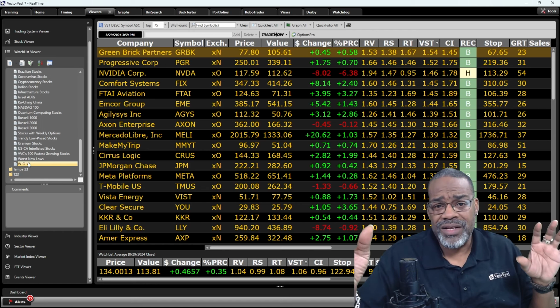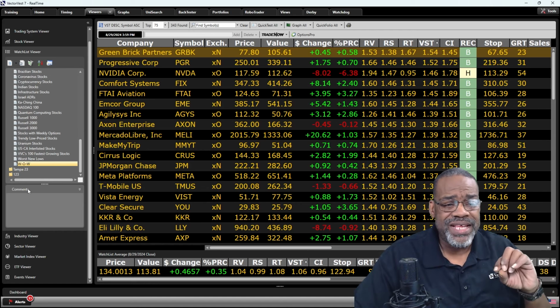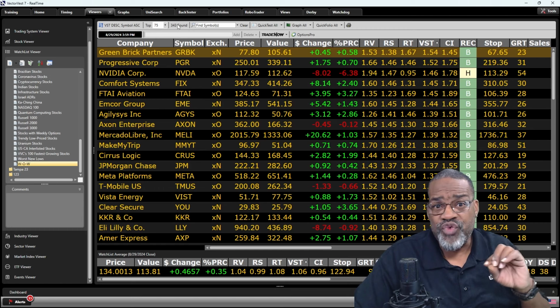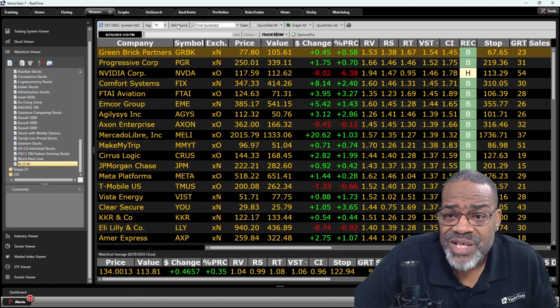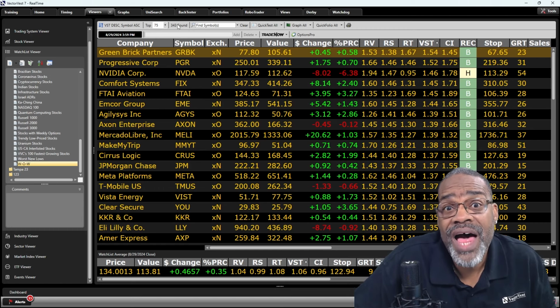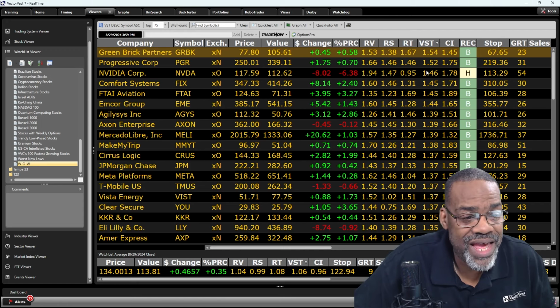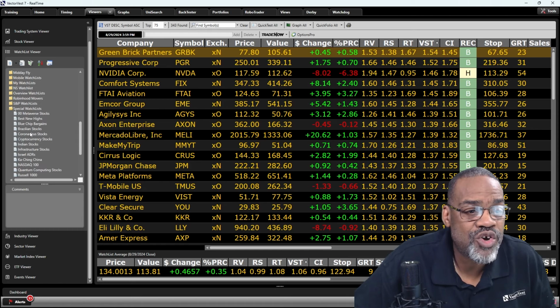Everybody who's got a pick that they like, we put them into this watch list of stocks. There's 343 stocks. So these are stock picks from a lot of different outlets, housed in one spot, again, sorted by VST. All right, so the special watch list is a good way to go.